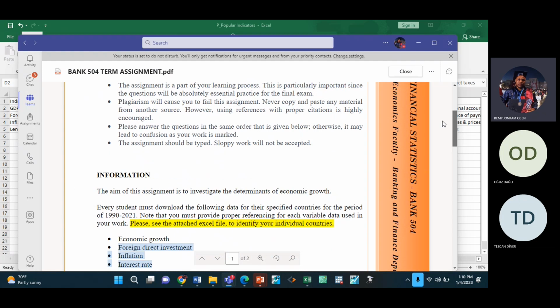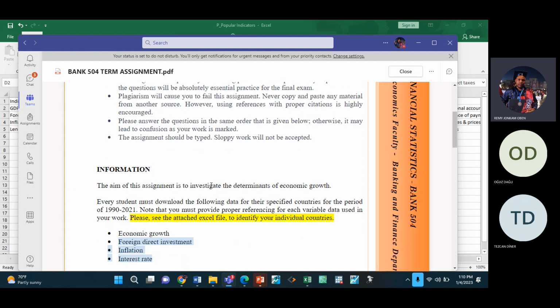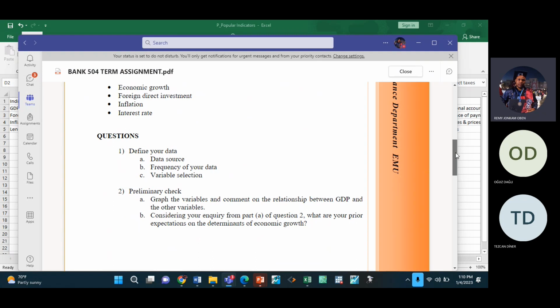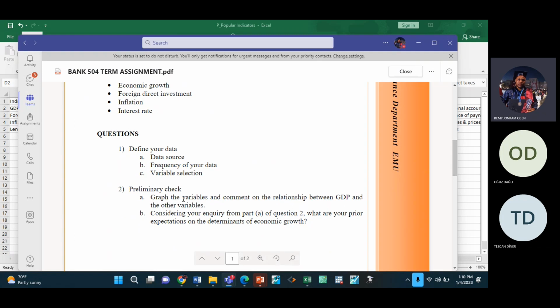Because if you see here, the question says you are going to investigate the determinants of GDP. So GDP is the dependent variable. All other variables are independent. So draw the graphs of all 4 variables as I've shown you, and then explain the relationship between each of the independent variables and the dependent variable.